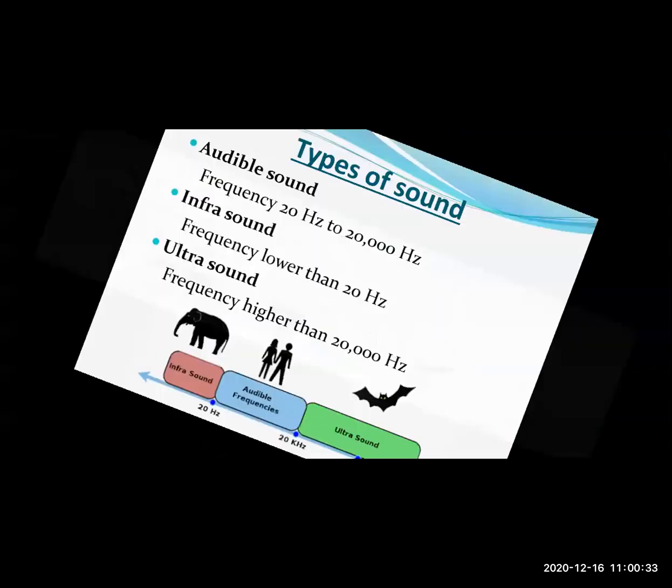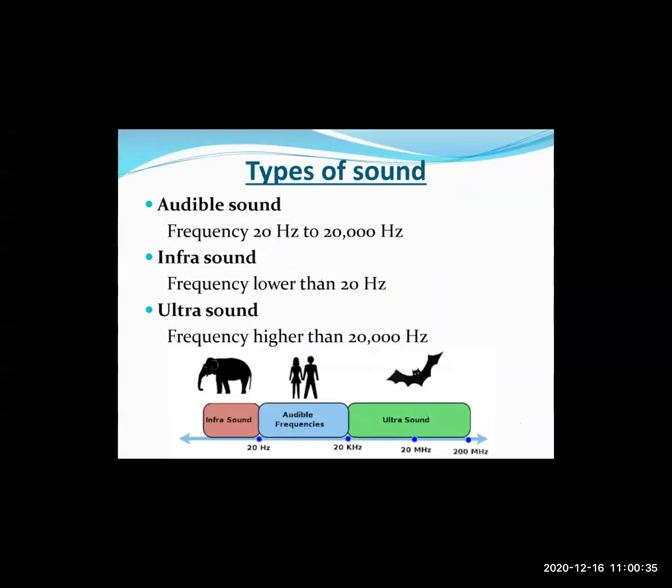Then we saw the types of sound. Out of that, the first one is audible sound. Audible sounds are the ones which humans can hear. Audible sounds have a frequency range from 20 hertz to 20,000 hertz. The next one is infrasound. Infrasounds have a frequency lower than 20 hertz, and ultrasounds have a frequency higher than 20,000 hertz. Humans cannot hear infrasounds and ultrasounds.